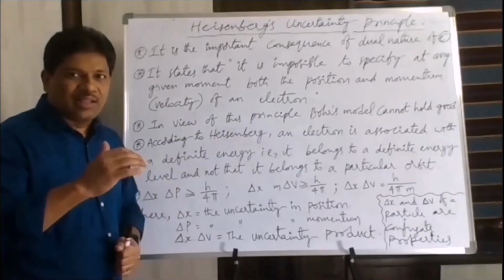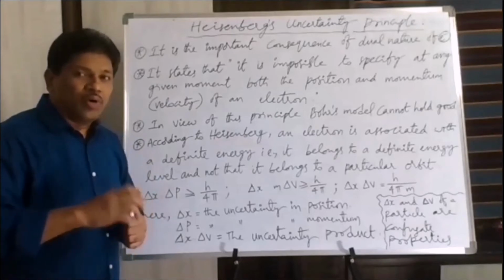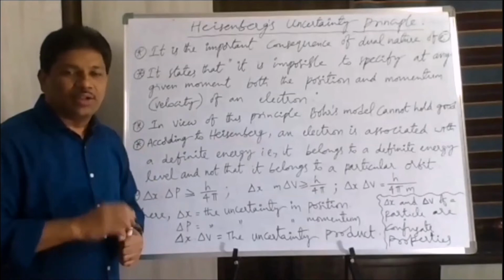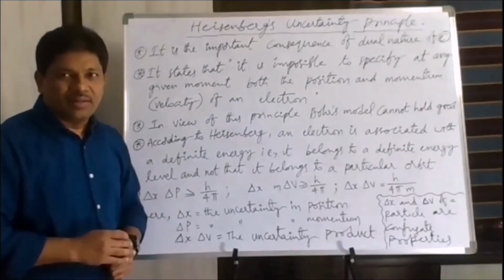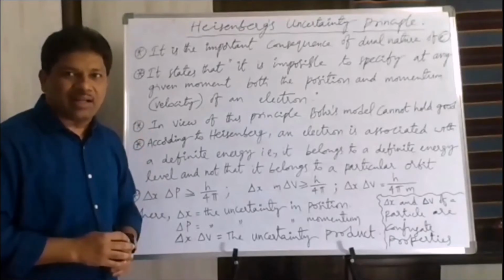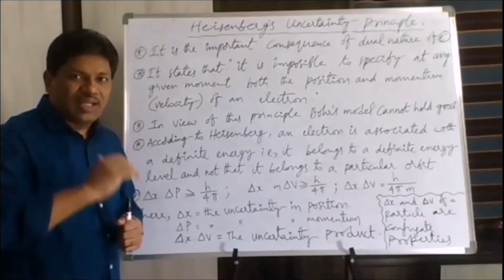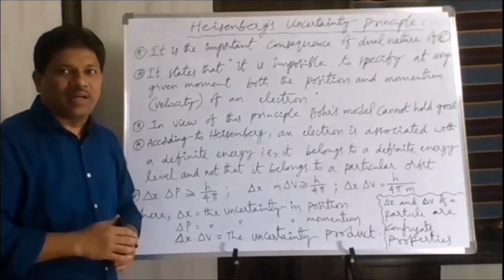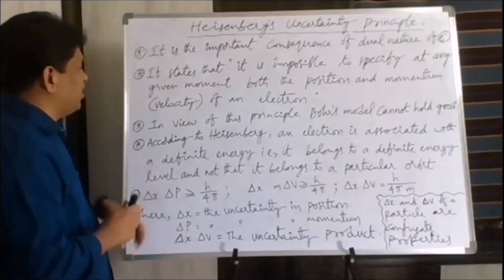We can exactly say the position of the electron, that is, the distance from the nucleus, and Bohr also calculated the velocity of the electron in the first orbit as 2.18 × 10^6 meters per second. That is the velocity of the electron in the first orbit of the hydrogen atom he calculated exactly. So Bohr gave the exact position and the velocity of the electron, and that cannot hold good according to Heisenberg's principle.